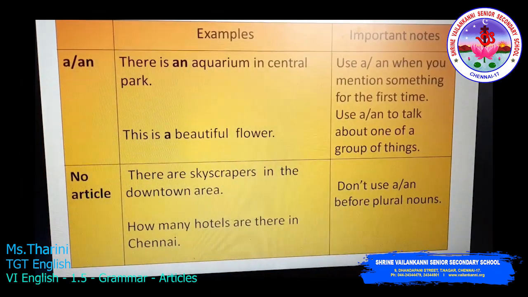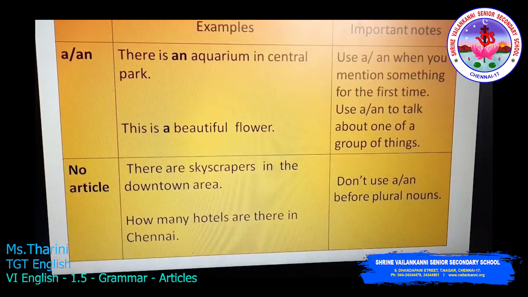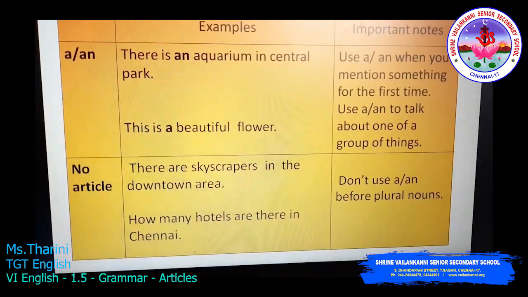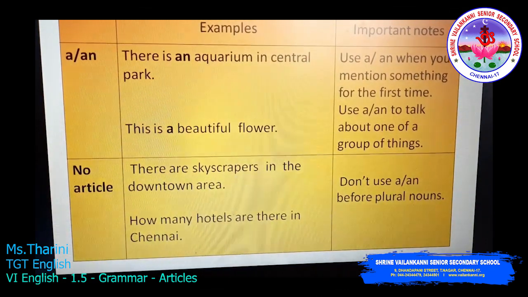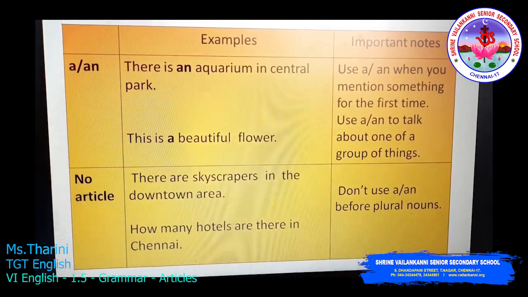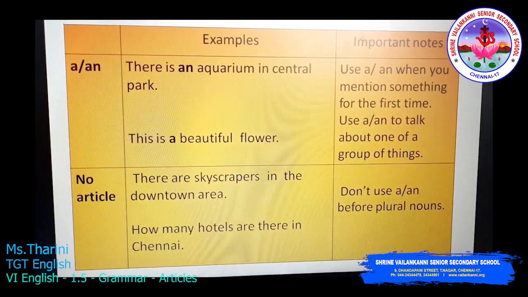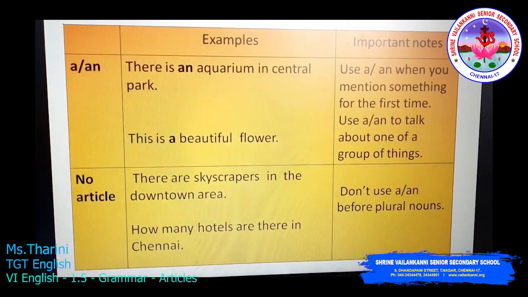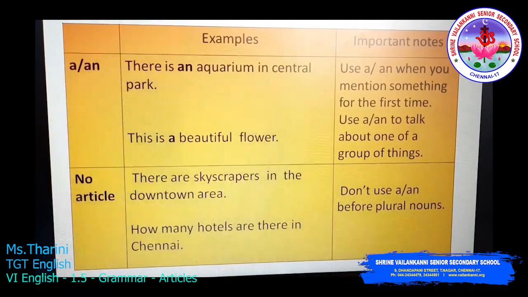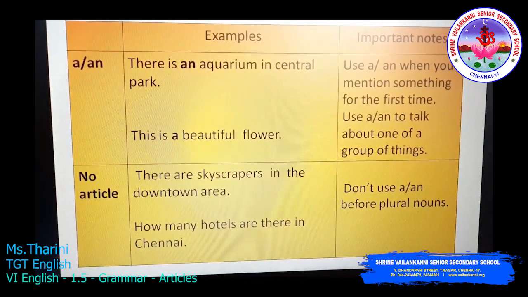There are skyscrapers in the downtown area. How many hotels are there in Chennai? Usually, we don't use a or an or any other article while using plural nouns. Yes? So, skyscrapers are plural nouns. Hotels are again plural nouns. Yes?